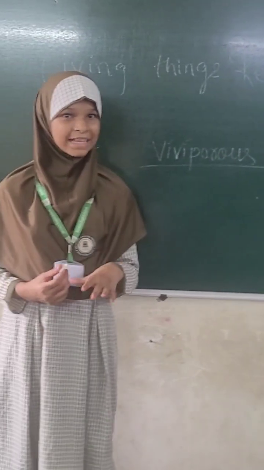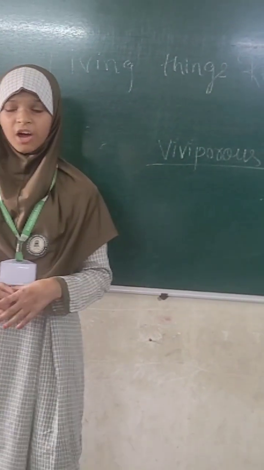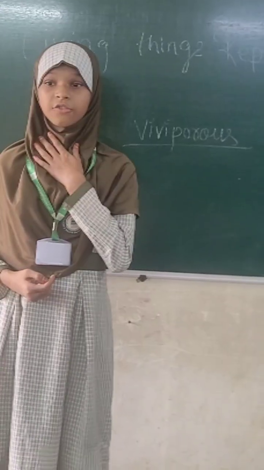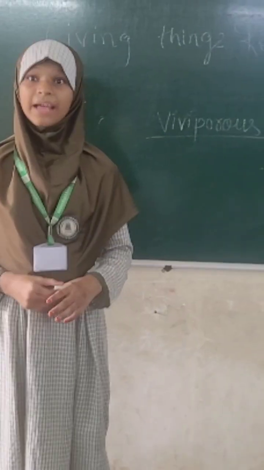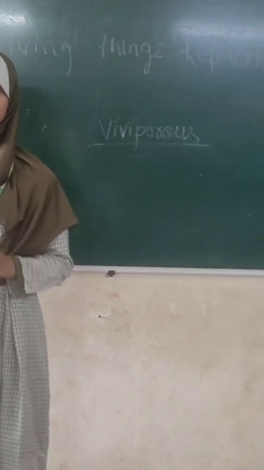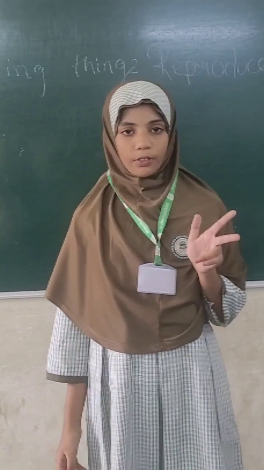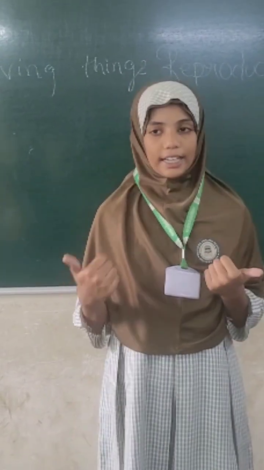I can say one example. For example, in animals the monkey, and we human beings also give a direct baby, not an egg. And some animals give eggs, which we call oviparous. Thank you. Very good. There are two types of reproduction: indirect and direct.